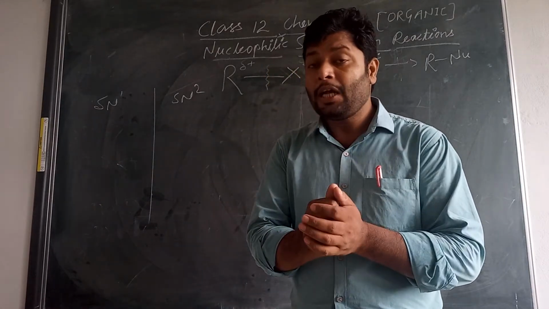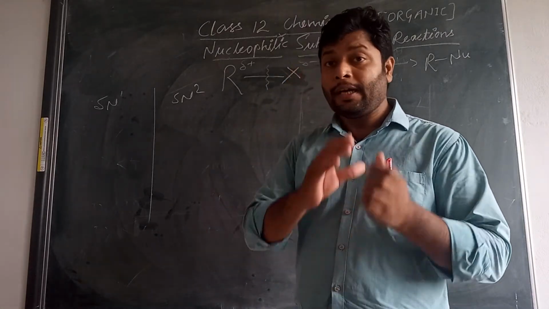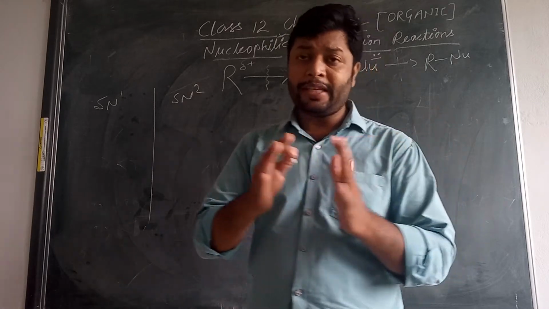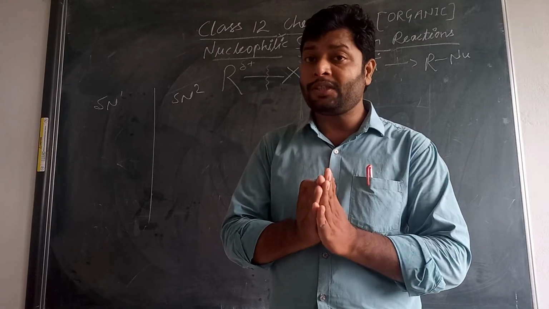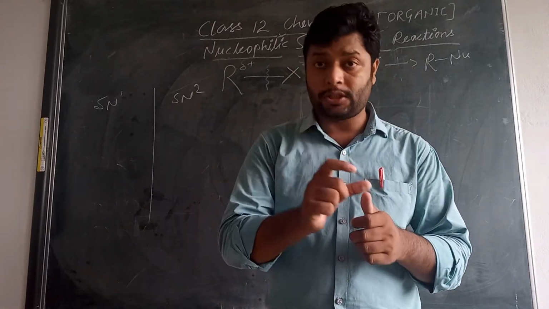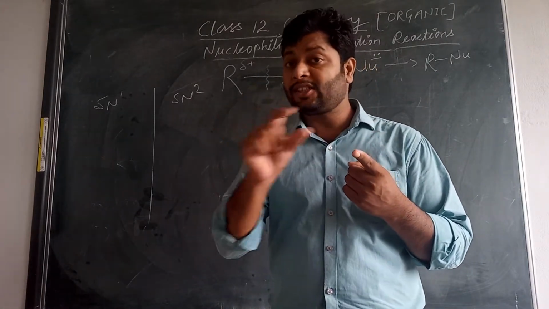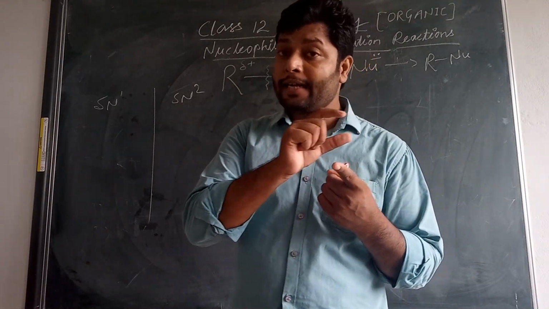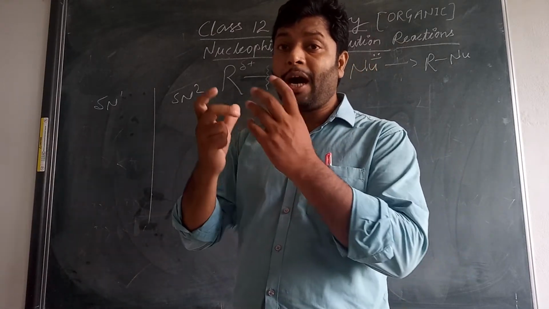But you have to learn how to decide that there will be only one molecule involved in the rate determination step. Generally, whenever the reaction is carried out in multiple steps, two or more than two, the step which is slowest determines the kinetics of the reaction. The step which is slowest determines the kinetics of the reaction, that is called the rate and speed of the reaction.